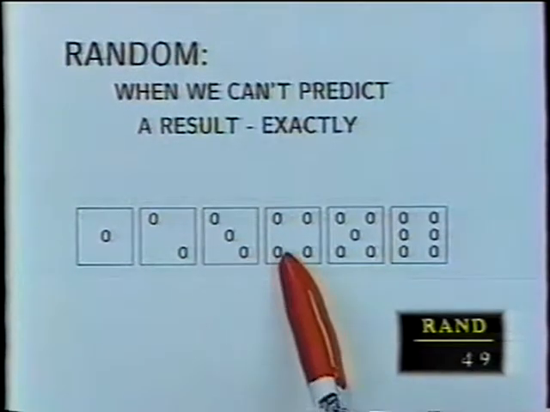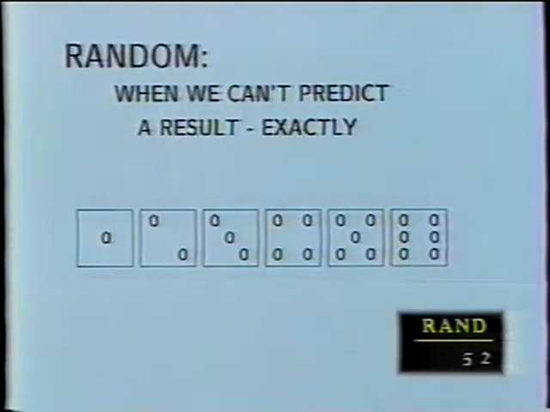For example, let's say I have a die, and a die has 6 sides, and there's a 1, a 2, a 3, a 4, a 5, and a 6 dots on the 6 different sides of a die. As a matter of fact, here's a picture. Here's a die, a big one so that you can see it. 1, and 3, and 2, and 4, and 5, and 6 on the face of the die. Now, if I roll the die, the number facing up is usually what we say is the result of rolling the die. In this case, it's 5. If I roll it again, this time 1 is facing up.